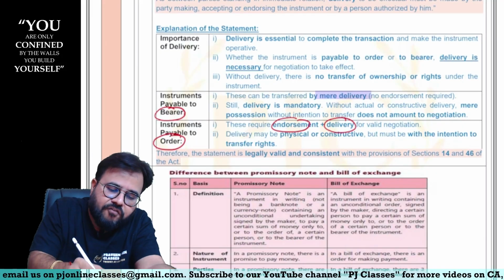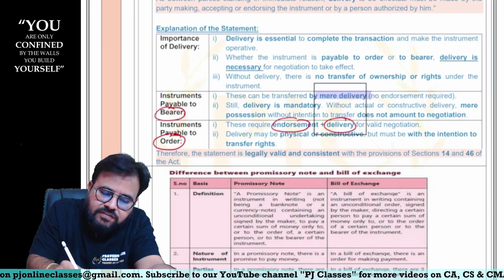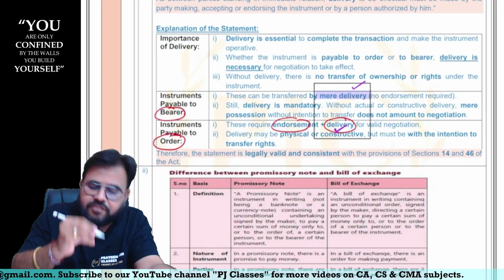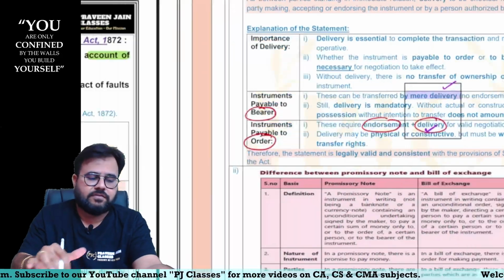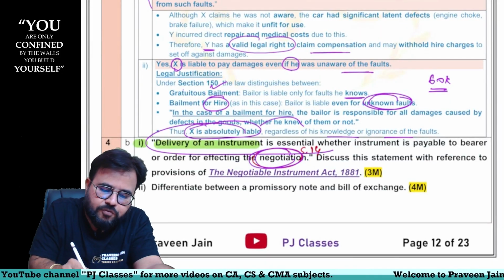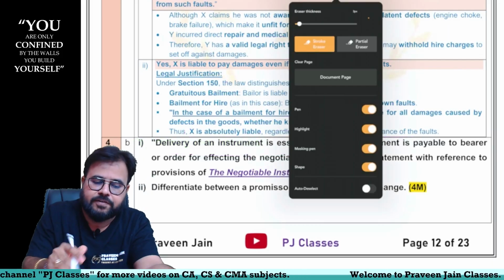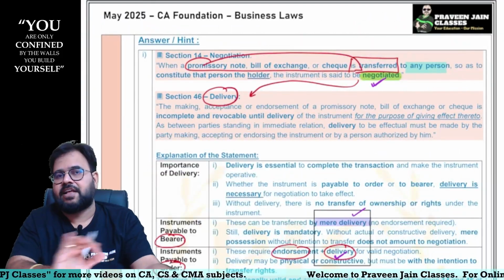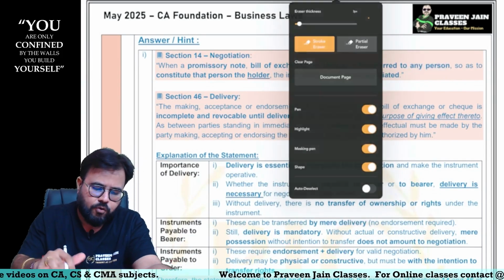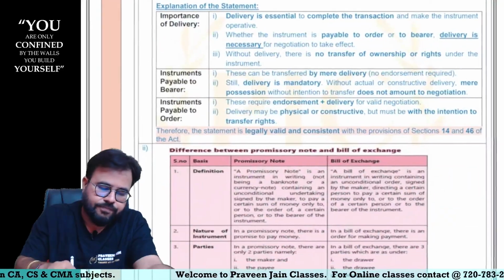Whether it is a bearer or an order instrument, delivery is important in both cases. That means for negotiation, delivery of the instrument is very, very important. If delivery does not happen, negotiation does not happen. I hope this point is understood.